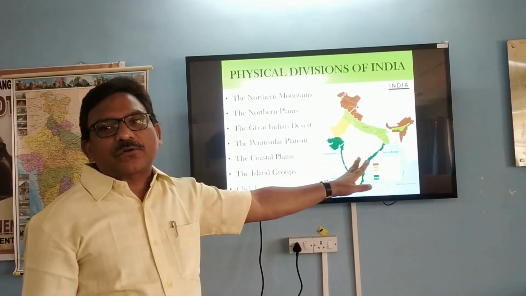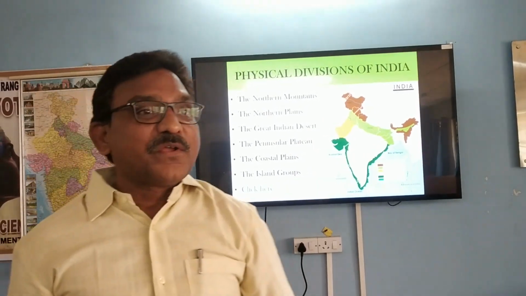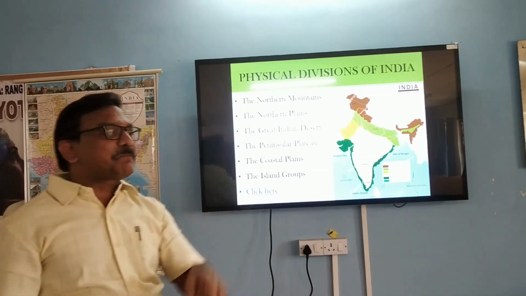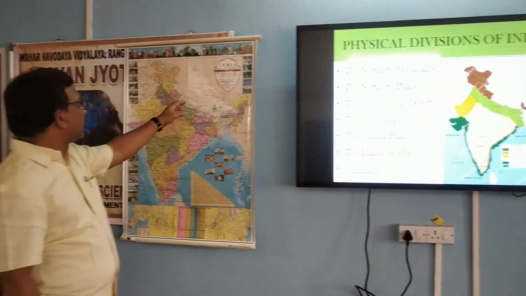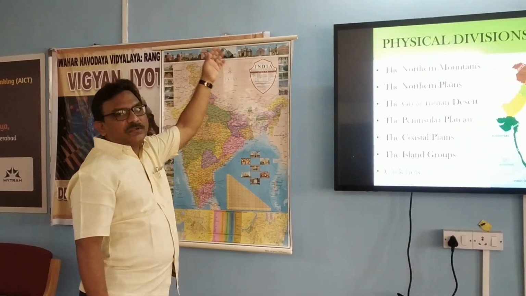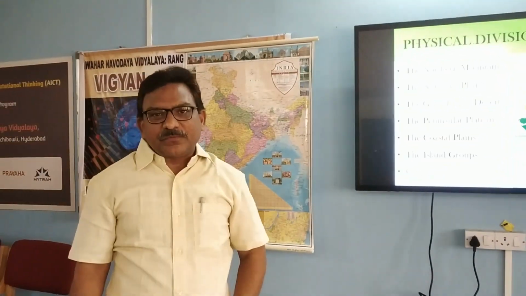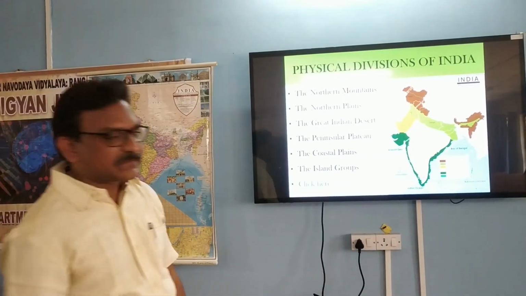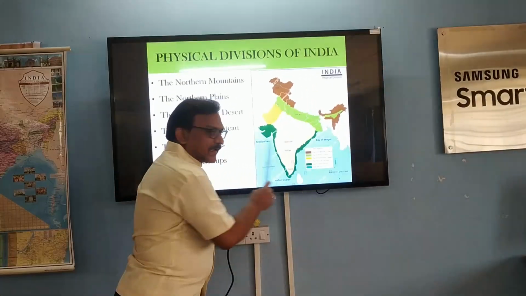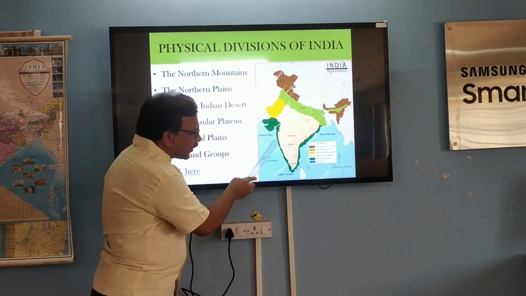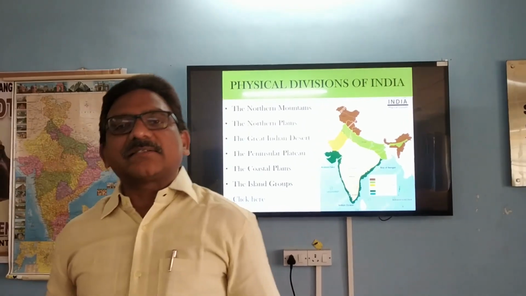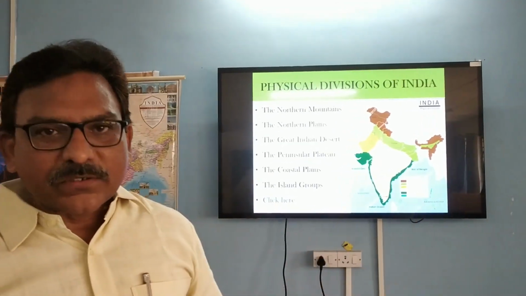When we talk about the plateaus, can I ask you one question? Which is the highest plateau in the world? Yeah, it's right. It is the Tibet Plateau is the highest plateau in the world. Because we can show it in the world map to you, Tibet Plateau. So when you talk about the coastal plains, we have two coastal plains. Eastern coastal plain and the western coastal plain. They may also be called as Eastern Ghats and the Western Ghats.